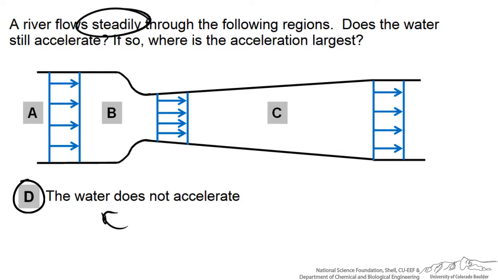However, the other term that we would want to consider is whether or not the velocity is changing with respect to position. So if you're looking at this conduit, we would expect that the velocity is not going to be constant, since we don't have a constant cross-sectional area. And if we do have changes in velocity, then we would have changes in velocity with respect to position, and therefore what's known as a convective acceleration. So try to examine where we would have the highest convective acceleration and choose another answer.